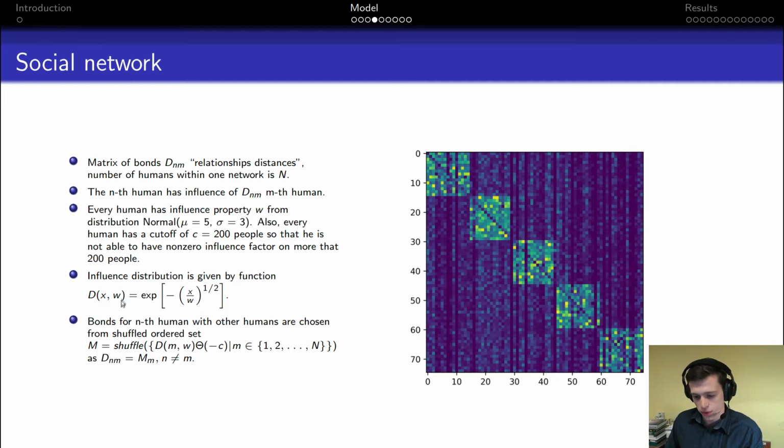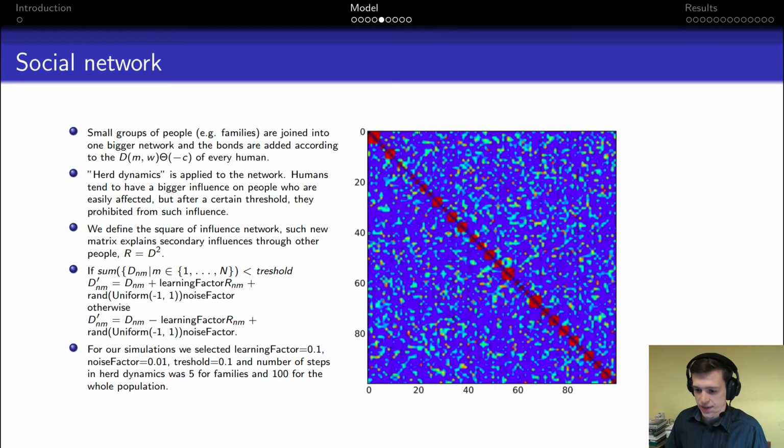Every human has his own weight, which is given by this double distribution, and after obtaining influences for every individual, we shuffle them and assign them to the row of the matrix Dn(M). We also assume that there is a cutoff for these bonds for every individual. We join many small networks which model families inside a bigger community. Then we run hard dynamics which make sure that there are non-zero bonds on the